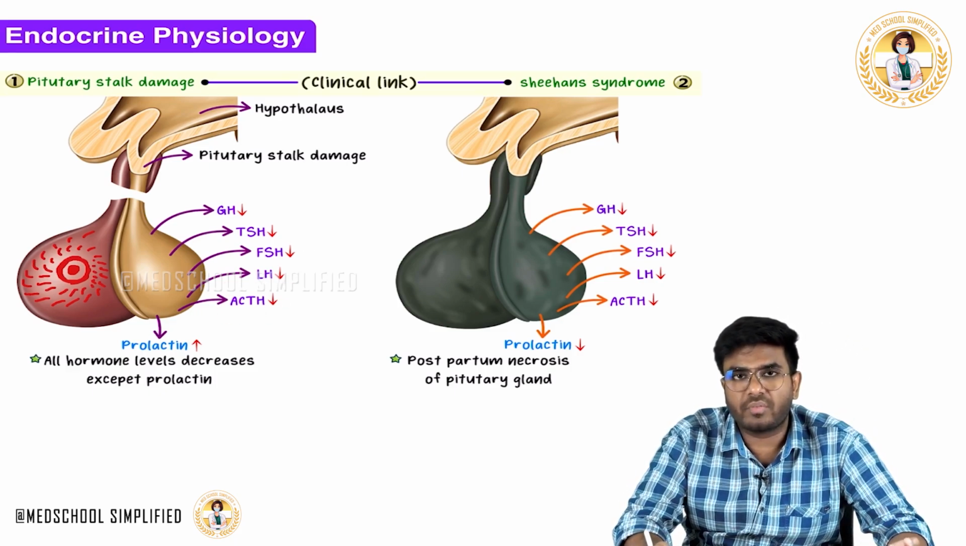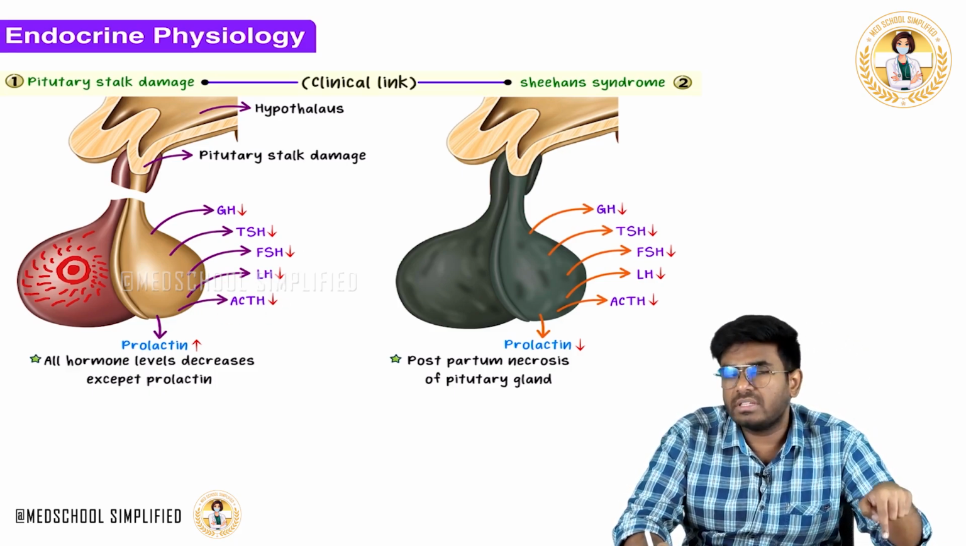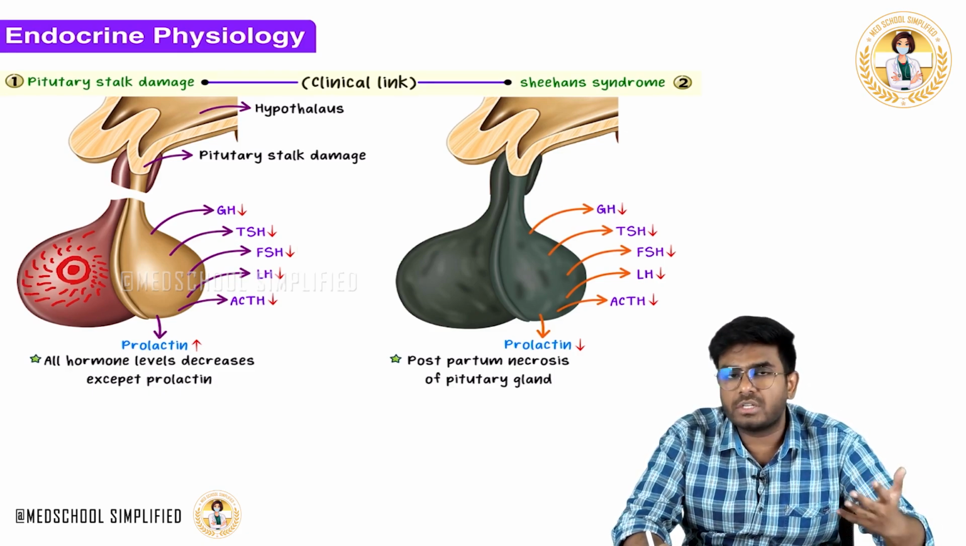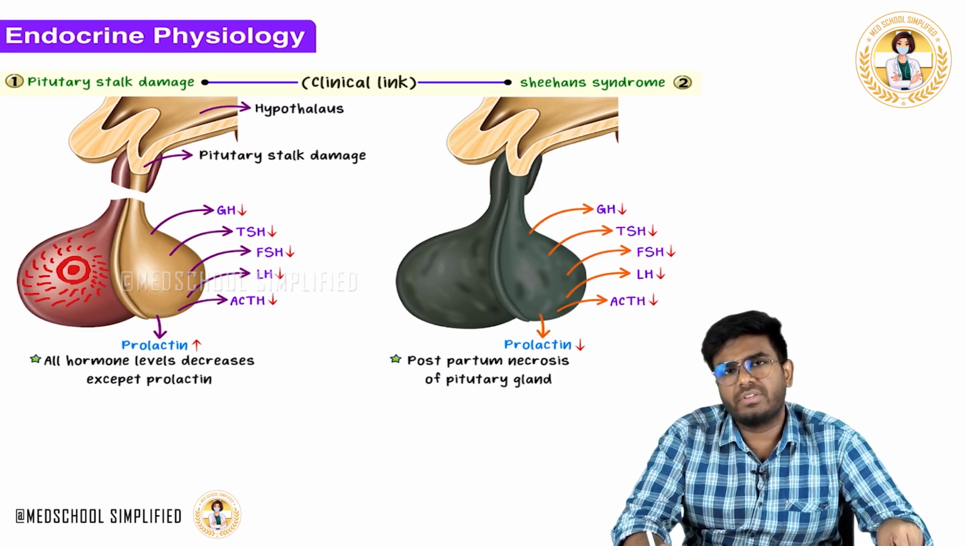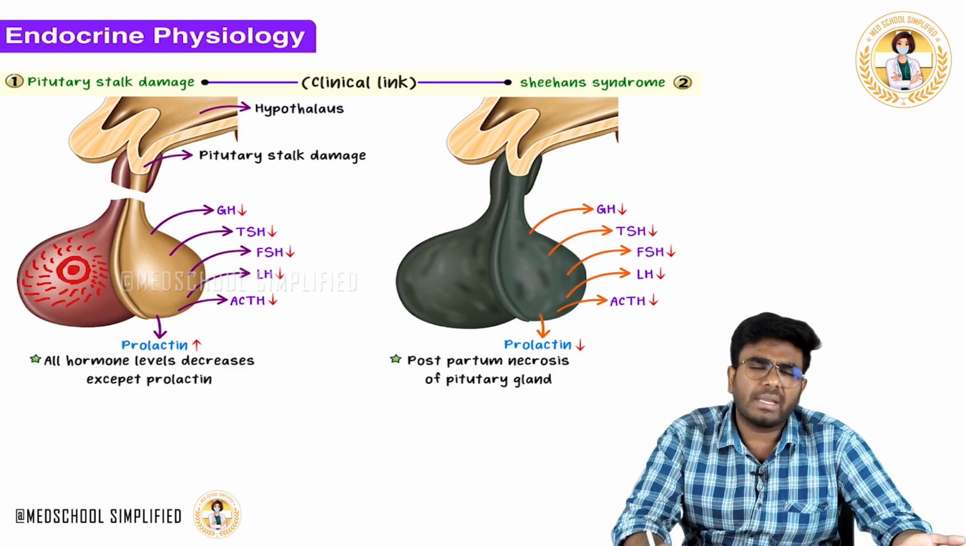ACTH is a very important hormone for the production of cortisol. Now in this condition, what happens? Cortisol level is going down. When cortisol is not there, what happens to the BP? Cortisol is a very important hormone in the maintenance of the tone of the blood vessels. If cortisol is going down, the person might end up in hypotension.